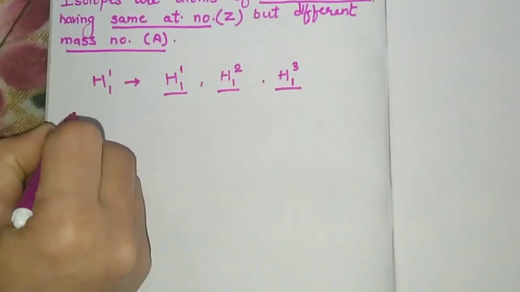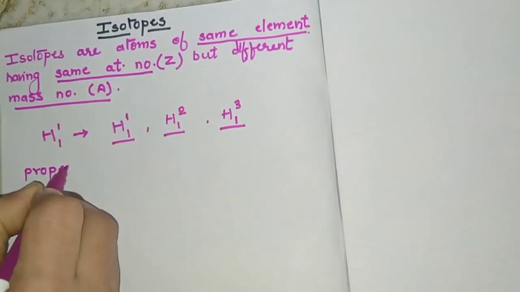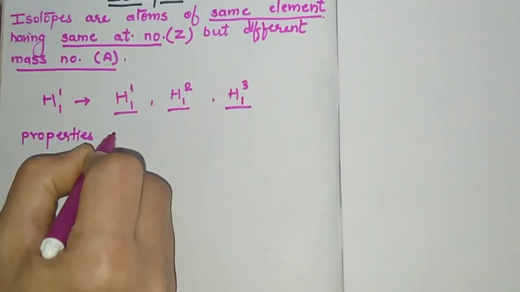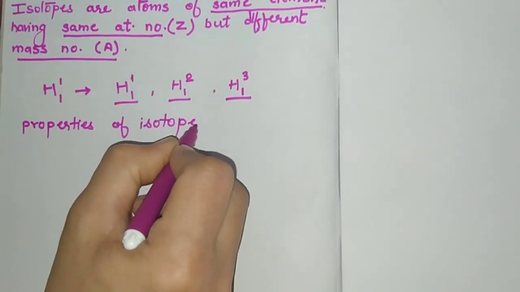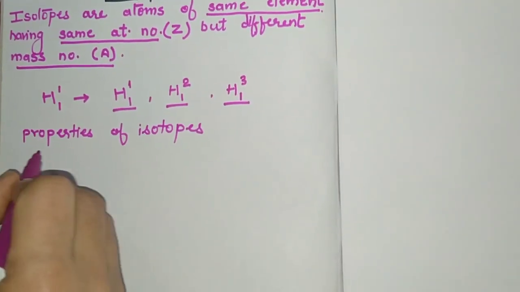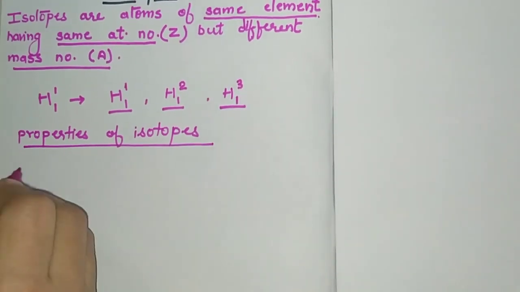Now what are the properties of isotopes?